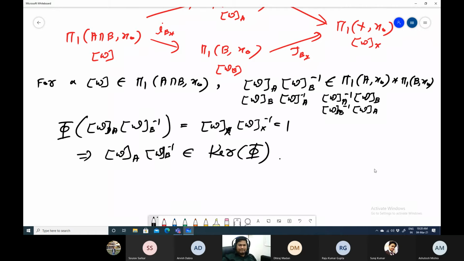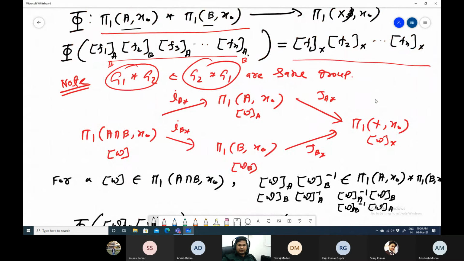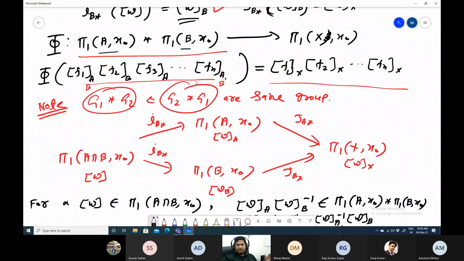So phi is the map we defined earlier: whenever a product alternates between A and B, it does not matter whether it starts with A or B. We just write it as a product but replace A and B with X, that's all. Each loop is in pi1 of X comma x0, so their product is also in this group, and by this construction you can check that it is also a homomorphism. Nothing will be changed.